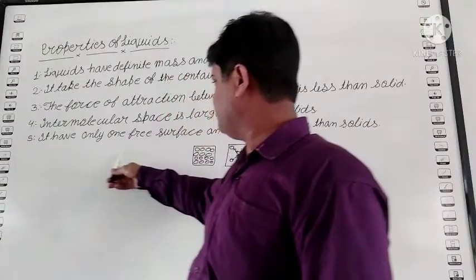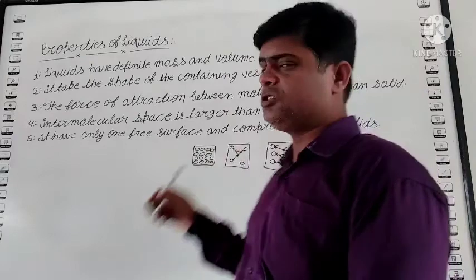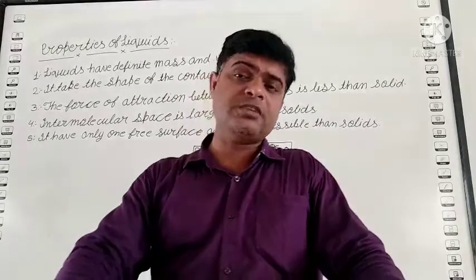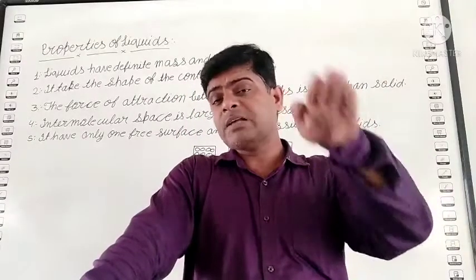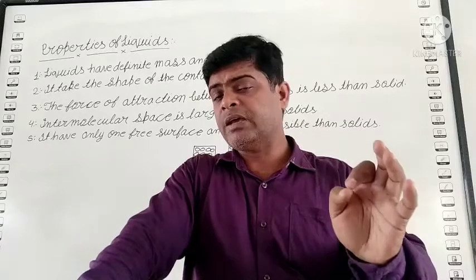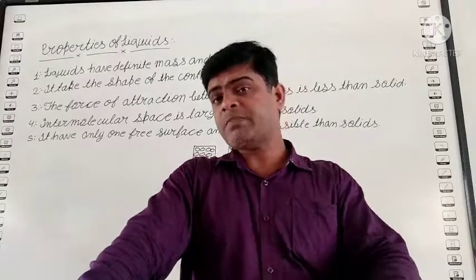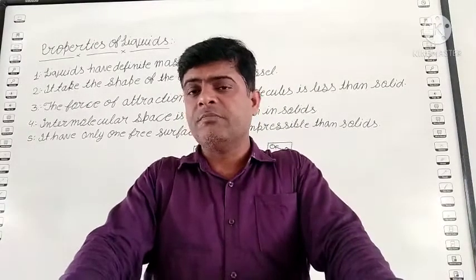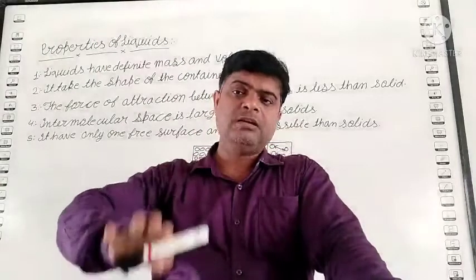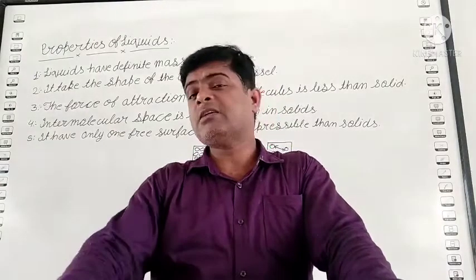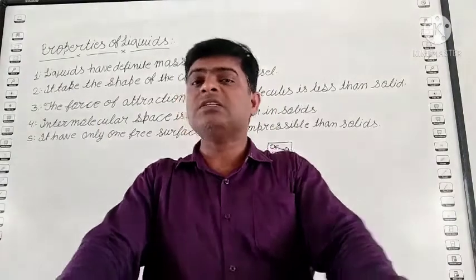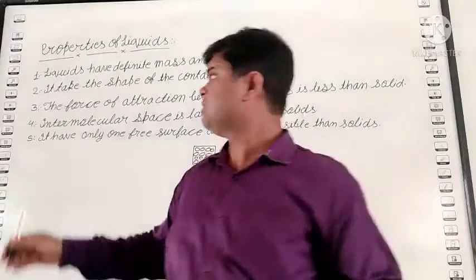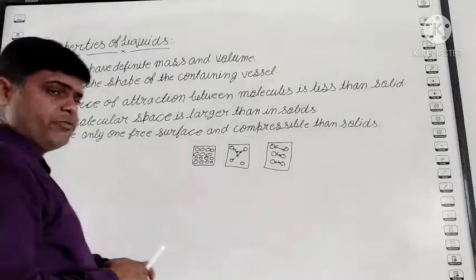And it has only one free surface and is compressible compared to solid. In the last video we studied that liquid has only one free surface. Student, it can be compressed, but very less compressible. In a solid, is it possible to compress? No, it is not possible. But in liquid, it is compressible. So the compressibility of liquid is more than solid, meaning we can compress liquid more easily than solids. Okay, student, so these are some points of the properties of liquids.